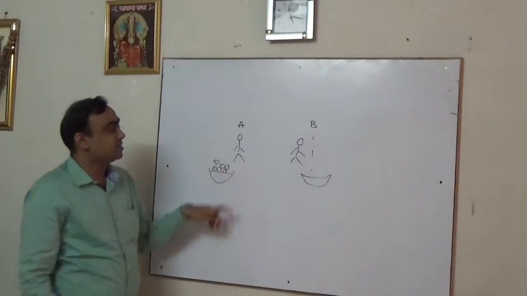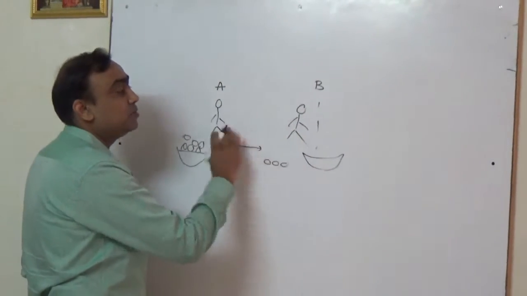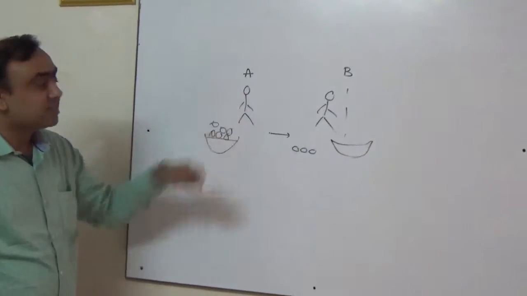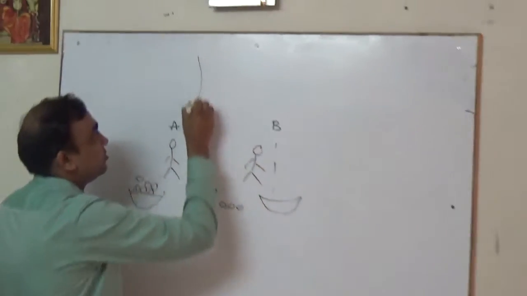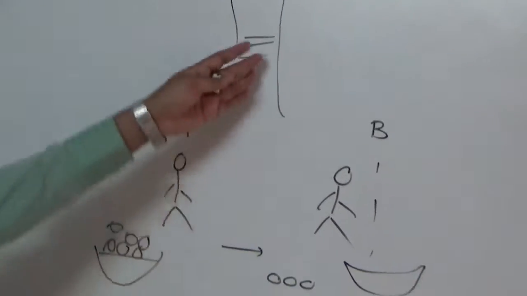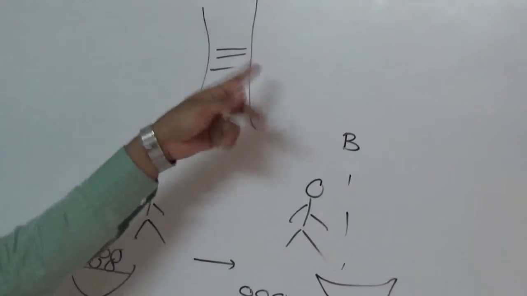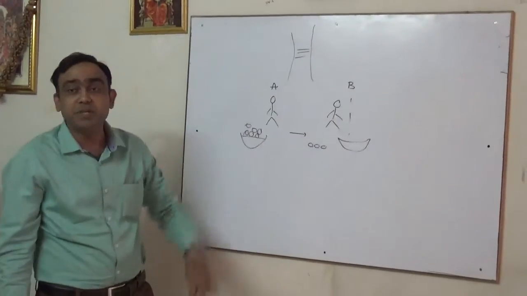Suppose person A gives 3 apples to person B. How will person A keep account of this transaction? Person A will, suppose, draw lines on trees. There may be some tree nearby. He will draw 3 lines to keep account that 3 apples are given to B.